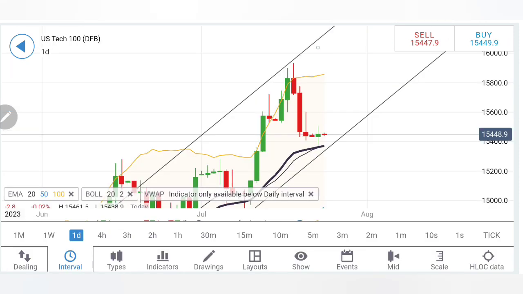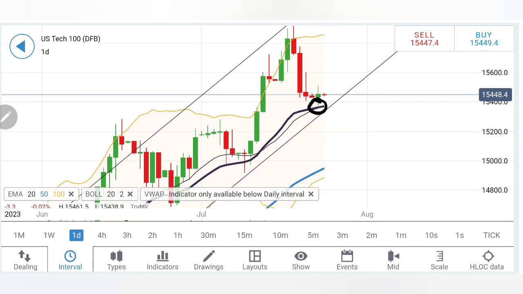Coming to the daily chart. Now see on the daily charts, lower highs, lower lows. This could potentially be a reversal sign, and today's candle might take it a little up. Possibly I am expecting it to reverse from here. Now see beautifully, it has taken the support from the 20 period moving average.